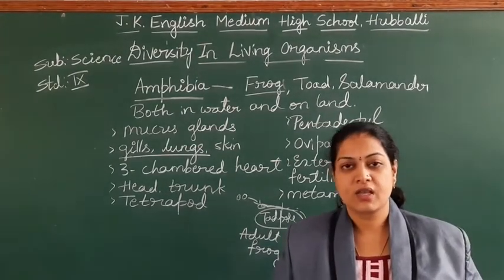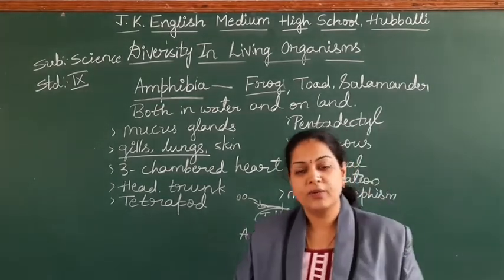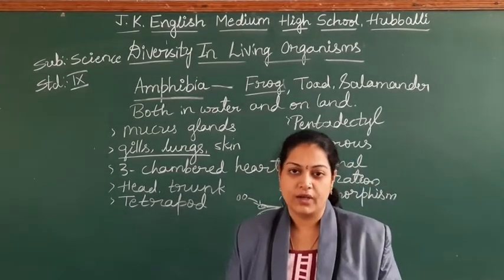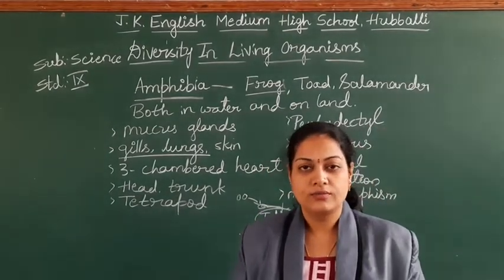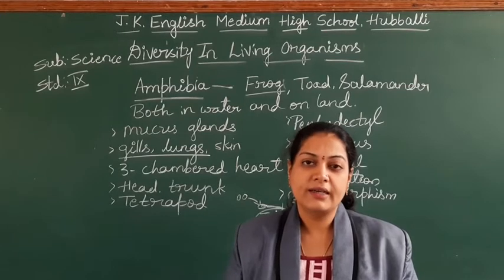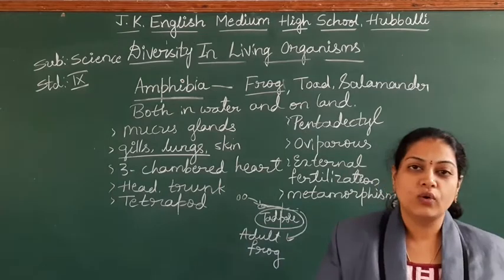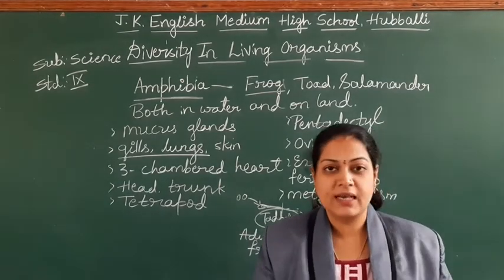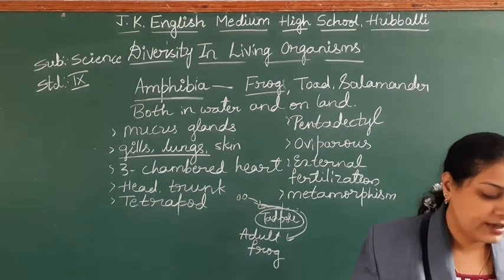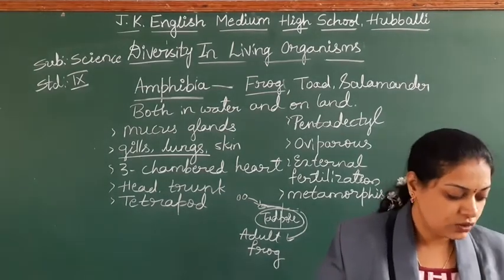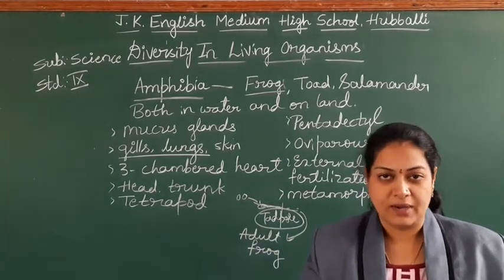Right, students? The third class, Reptilia. Shall we continue Reptilia in our next class? Okay. Take down today's home assignment, students. Draw a neat labeled diagram of Labiorhyncha. In your textbook, so many examples are there, students. It may be the seahorse, different types of fishes. So they have written Labiorhyncha. Okay, that fish you draw and label the parts.